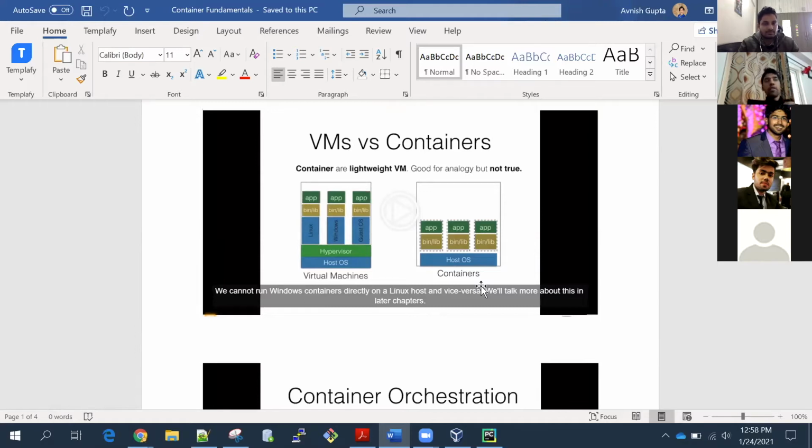And then moving on to another layer, we have container orchestration. For orchestrating these containers, in a production environment, in organizations and companies, hundreds of containers run at the same time. For managing those hundreds of containers, if something goes down or something is not working, we have a thing called container orchestration or container orchestrator.